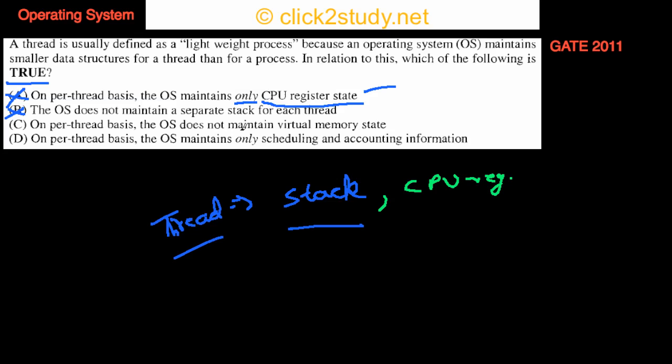On a per thread basis, the OS does not maintain a virtual memory state. What about this? It doesn't maintain virtual memory state because it's maintained on a per process basis. For each process you have these base and limit registers, which give your virtual memory mapping to physical memory, and provide the limit of the memory region allocated to that process. So this is not done on a per thread basis, so that is true. That means this option C is correct.